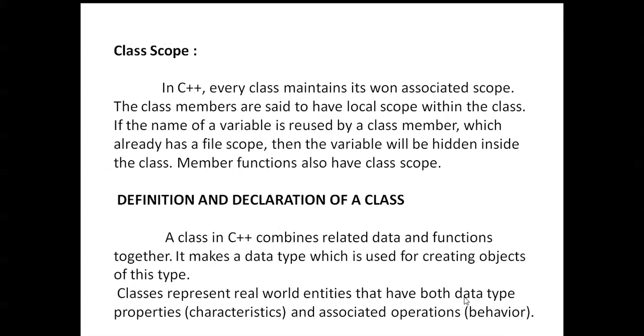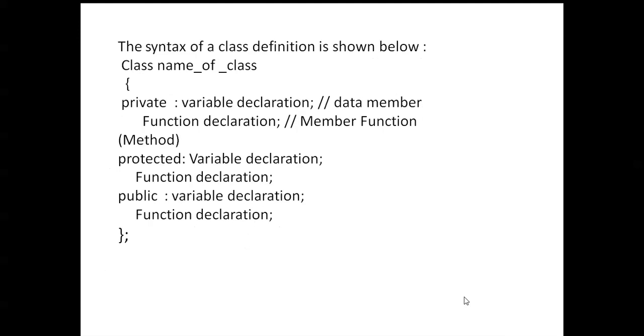Here you can see class definition and declaration of class. How can we declare a class? Class name. And what is the definition of class? A class is a combination of data and functions. Combination of data and functions is called a class. Class name, opening braces and closing braces, after closing braces you mention the semicolon, then the class is over.